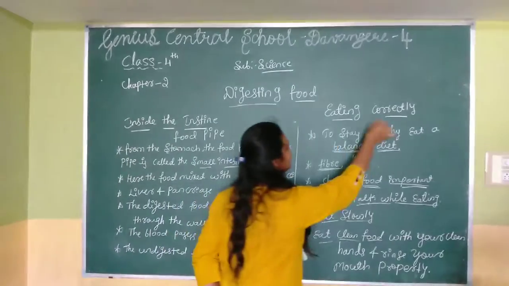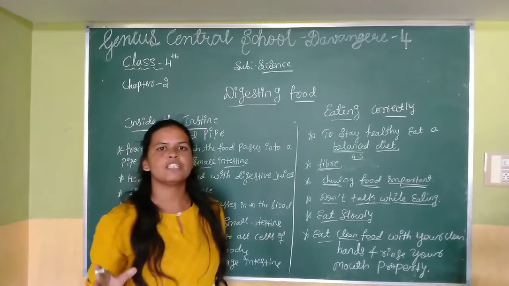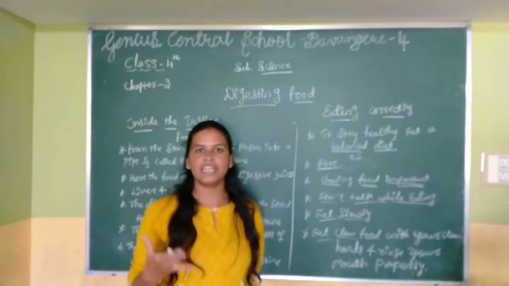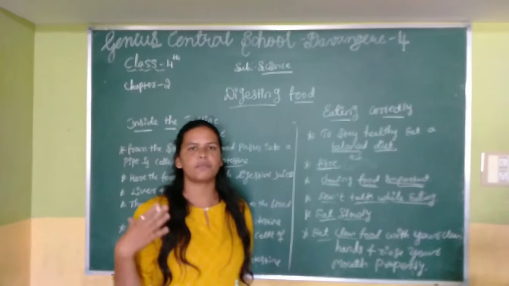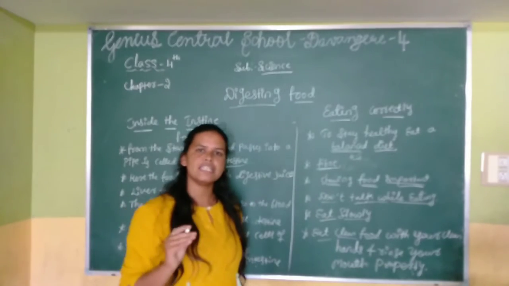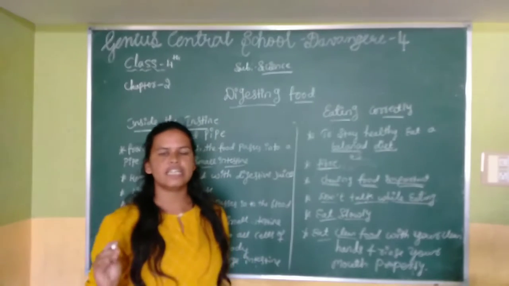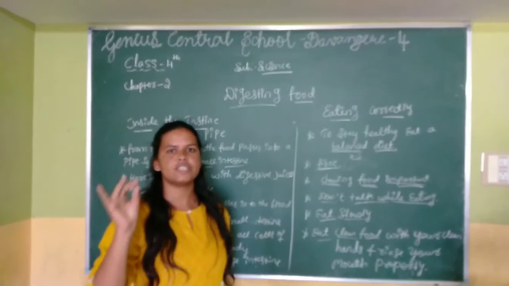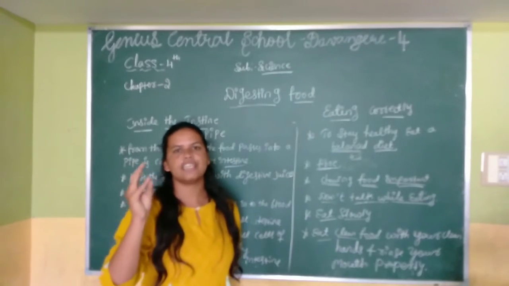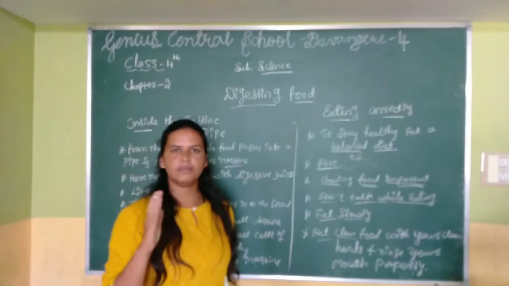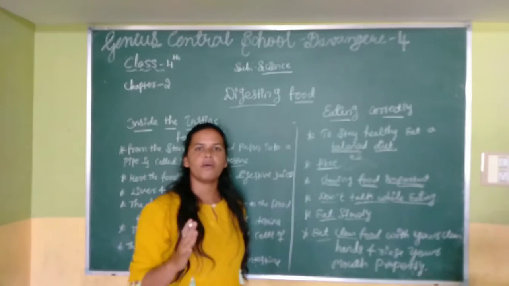And next is eating correctly. Good eating habits are very essential for our body. If you want to maintain a proper digestive system and proper health, you have to eat a proper balanced diet. A balanced diet means a diet which contains all the essential nutrients like carbohydrates, proteins, fats, minerals, and roughage. These included, we can call it a balanced diet. Along with the balanced diet, we need water.